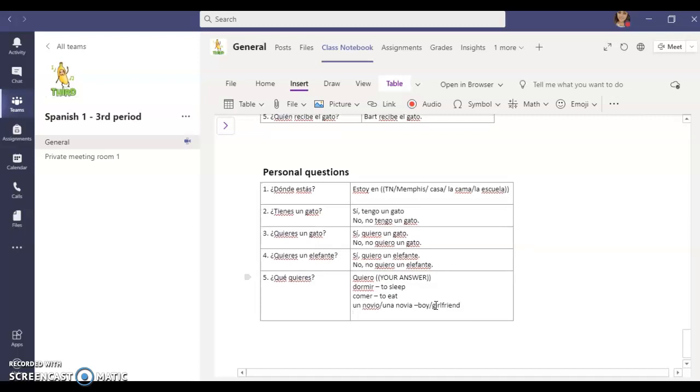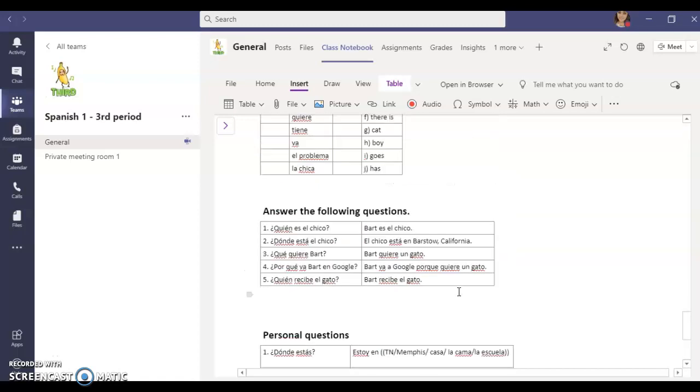Let's see, what else? Oh, what if you want to graduate? Graduarme. I want to graduate. That's a good one. All right. And then that should be it.